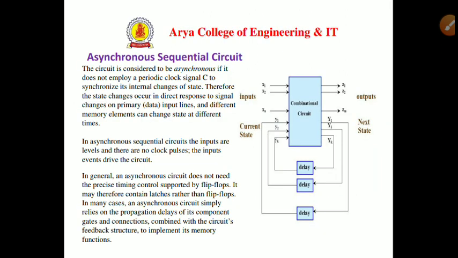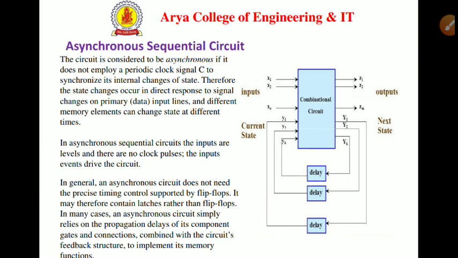Okay. Now we have another sequential circuit, that is the asynchronous sequential circuit. A circuit is considered to be asynchronous if it does not employ a periodic clock signal C to synchronize its internal changes of state. Therefore, the state changes occur in direct response to signal changes on primary input lines, and different memory elements can change state at different times. So in asynchronous sequential circuits, the inputs are levels, and there are no clock pulses. The input events drive the circuit.